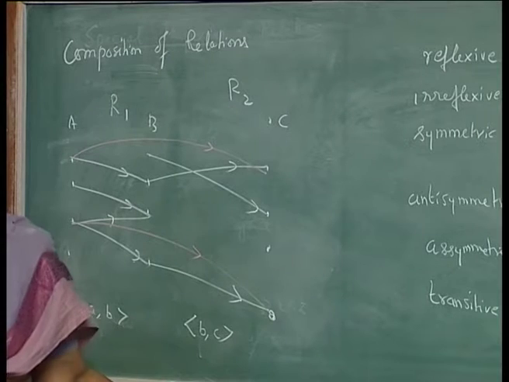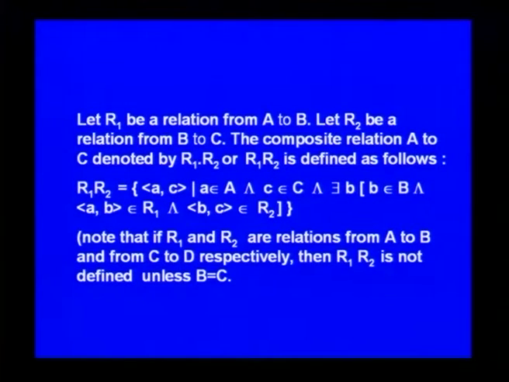Let us see the definition once again. Let R1 be a relation from A to B and R2 be a relation from B to C. The composite relation from A to C, denoted by R1 dot R2 or R1 R2, is defined like this.